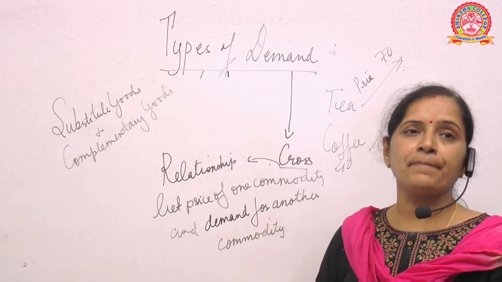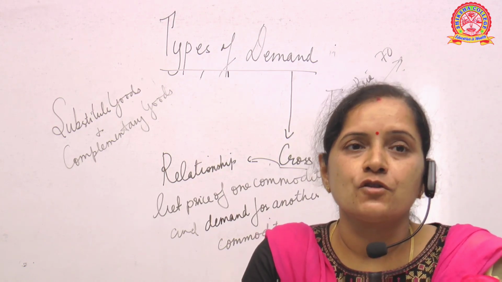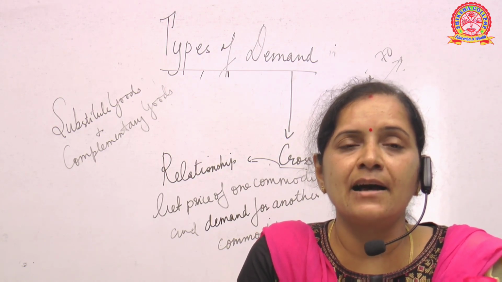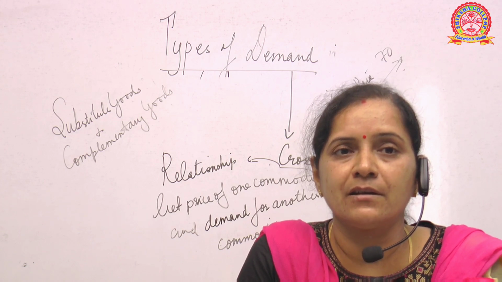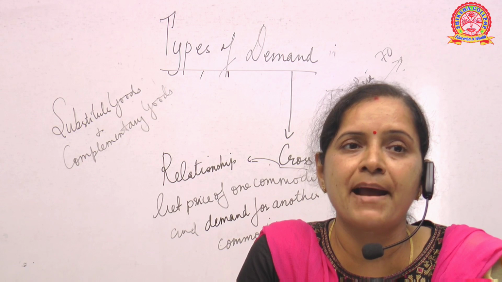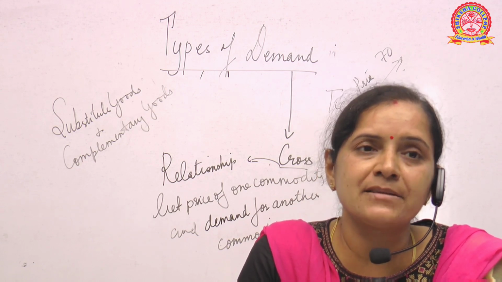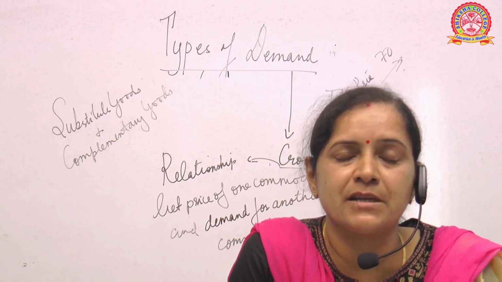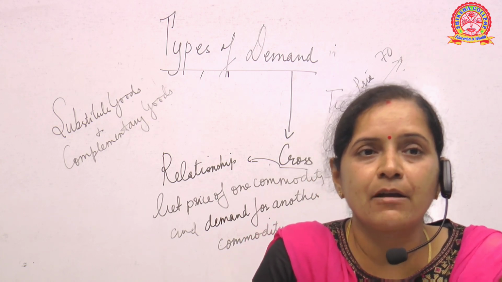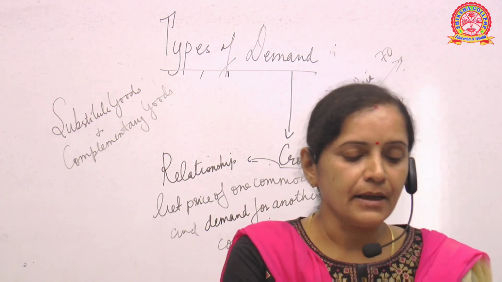Because people are not interested in buying tea now, since the cost of tea has increased. So when there is an increase in the price of a particular commodity, it has an impact on its substitute product, which is coffee. The demand for coffee all of a sudden increases in the market because the price of tea has increased. Is it clear?